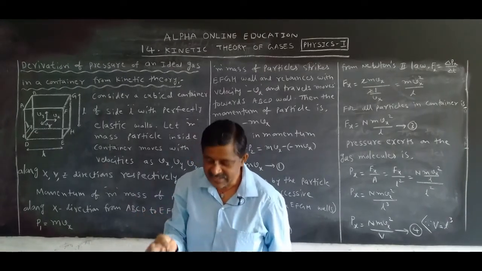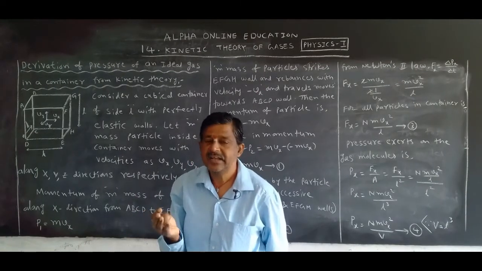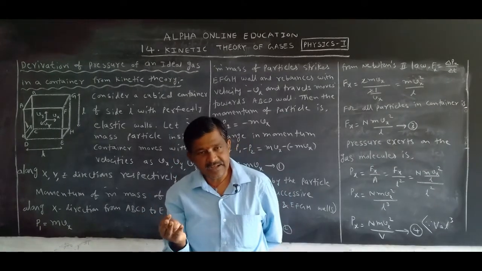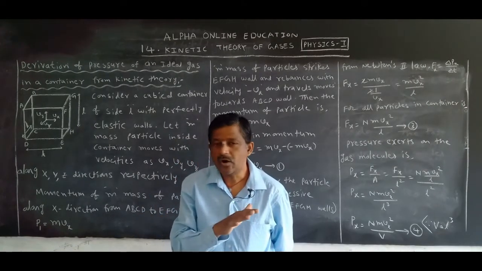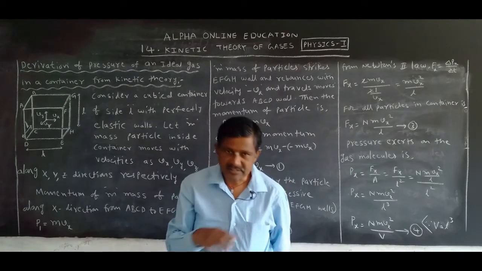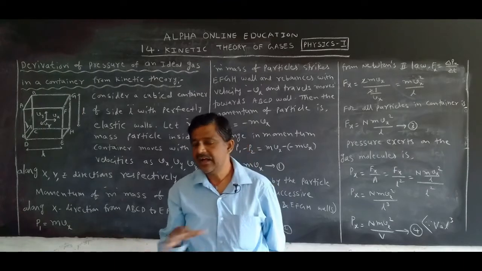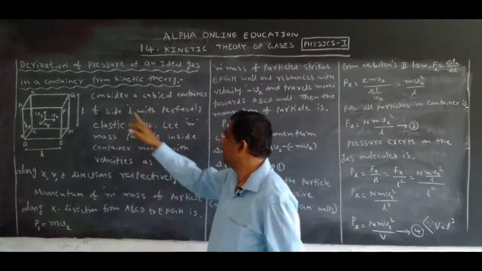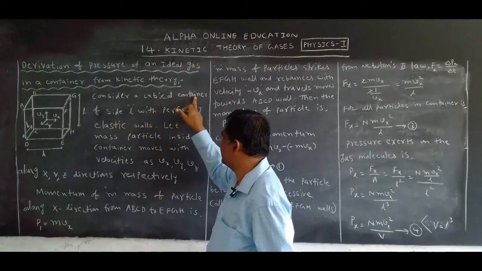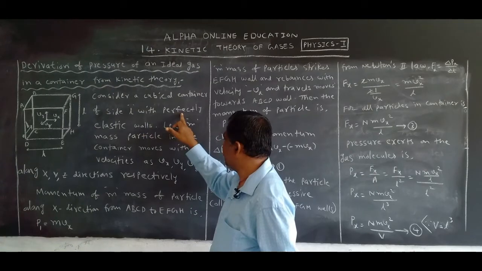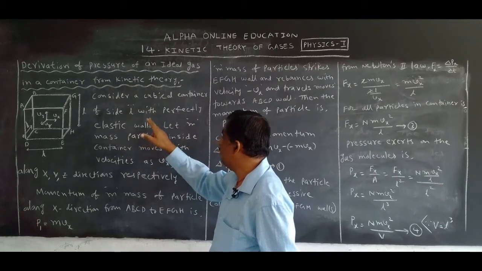It has length, breadth, height. A cube has length, breadth, height. In that cube, all sides' lengths are taken the same. Length, breadth, height should all be taken as the same. Consider a cubical container of side L with perfectly elastic walls.